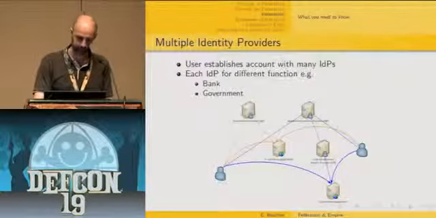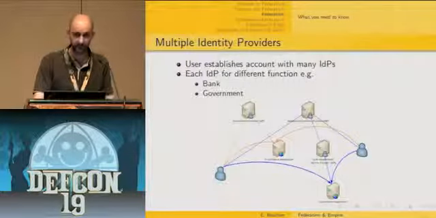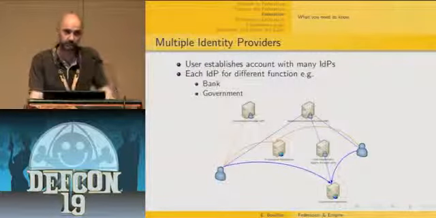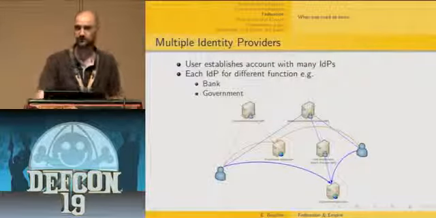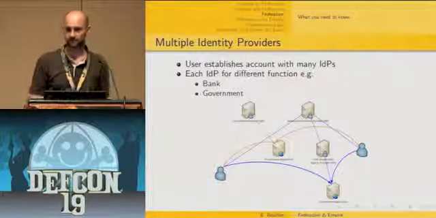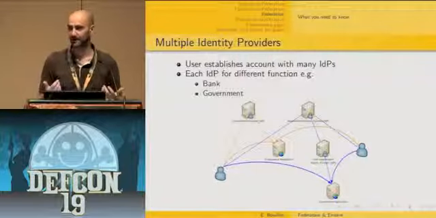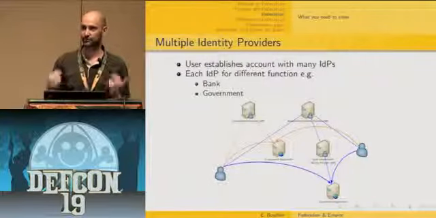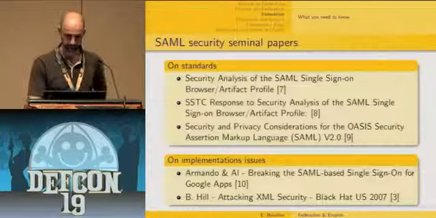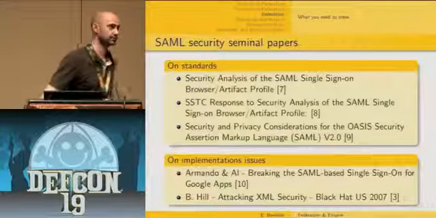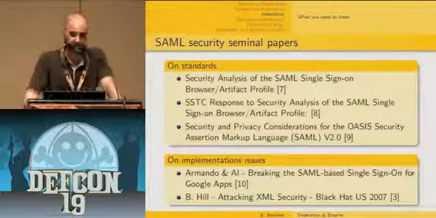Also, please be aware that users can have several identity providers depending on their context, so users don't only have to trust one identity provider. So that's it for the introduction of the standards.